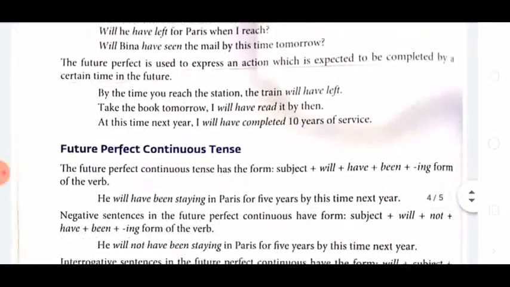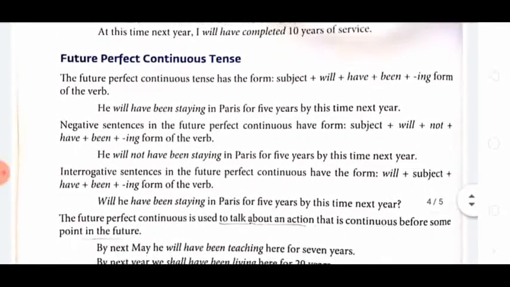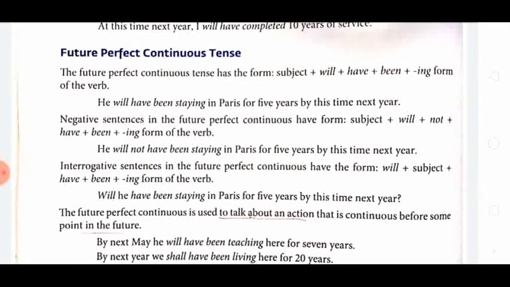And the next is future perfect continuous. Again, let us see the verb formation. The future perfect continuous tense has the form subject plus will plus have plus been plus ing form of the verb. Again, you put the underline. Subject plus will plus have plus been plus ing form of the verb. He will have been staying in Paris for 5 years by this time next year.